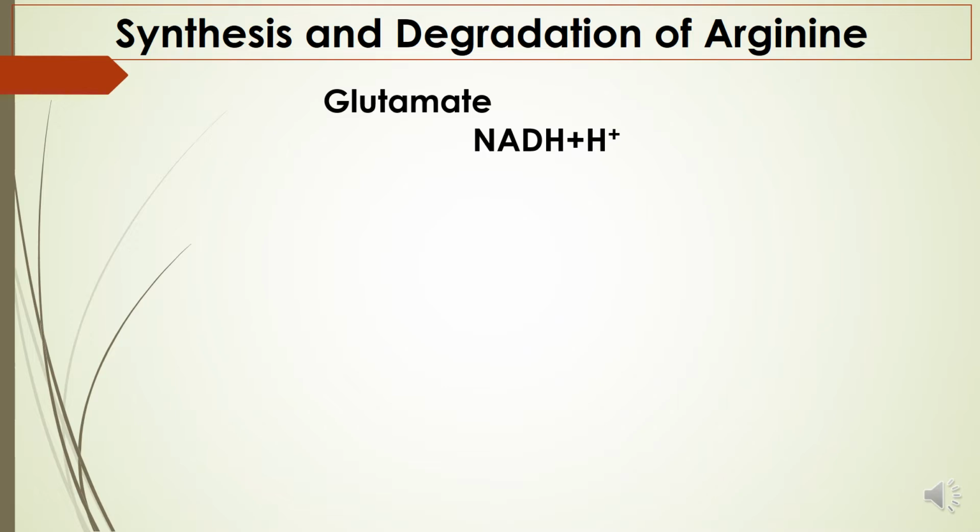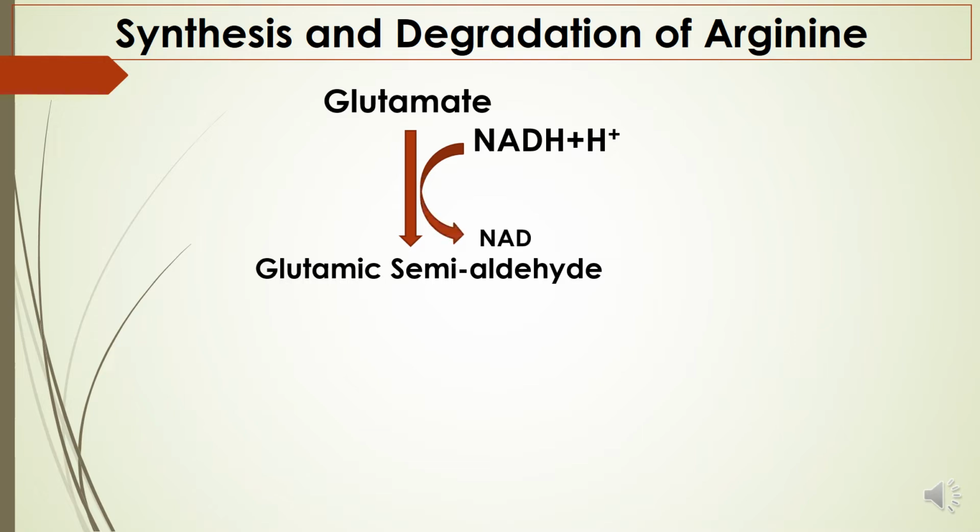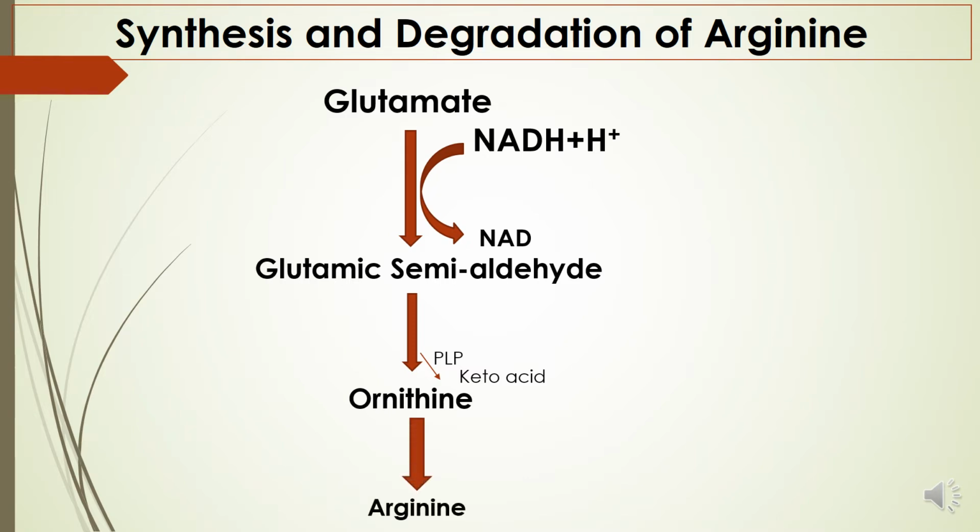Now how? Look at this: glutamate with NADH plus H plus can form glutamic semialdehyde and NADH is released. From glutamic semialdehyde, ornithine can form, also keto acids form in the presence of PLP, also known as vitamin B6. You all know about that. From ornithine, arginine can be synthesized. So arginine is resynthesized from ornithine, and if it enters urea formation, in the presence of water and arginase enzyme, the ammonium ion enters into urea.